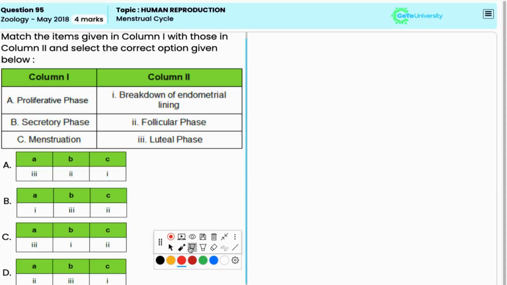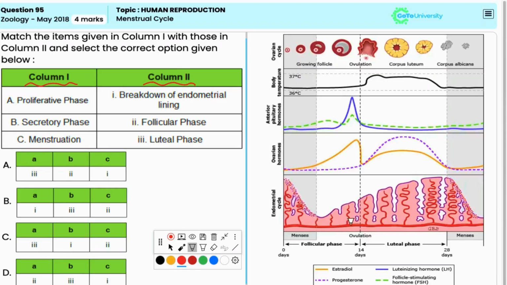In this question, you have to match the components given under column 1 with that of column 2. Now, during proliferative phase, the follicles start developing, hence it is called follicular phase. Thus, A matches with 2.